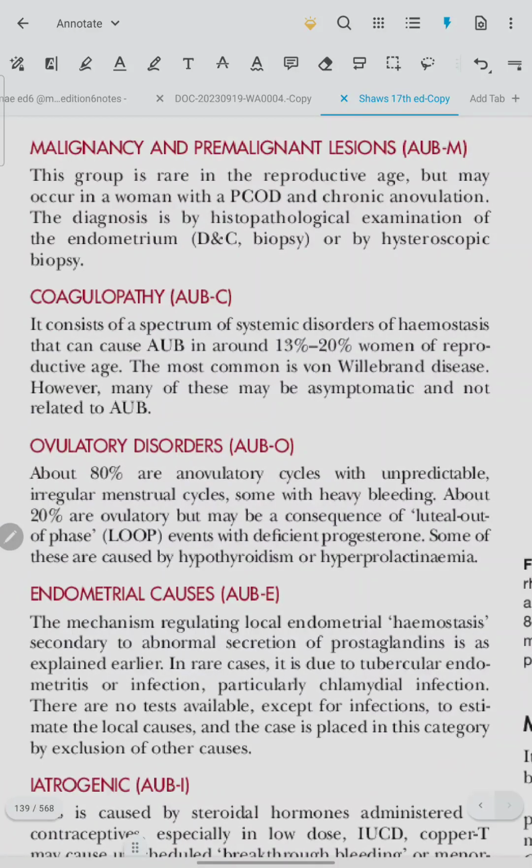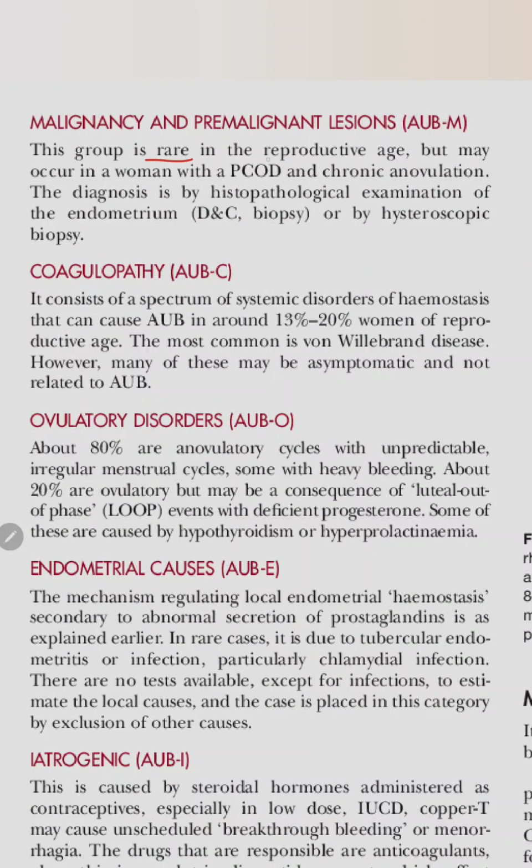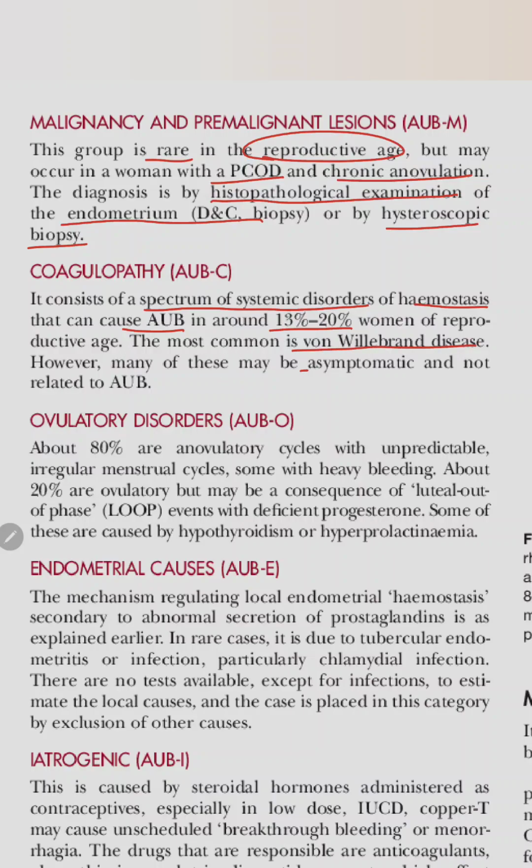Malignancy and pre-malignant lesion, AUB-M. This group is rare in reproductive age group but may occur in women with PCOD and chronic anovulation. The diagnosis is made by histopathological examination of the endometrium or by hysteroscopic biopsy. Coagulopathy, AUB-C. It consists of a spectrum of systemic disorders of hemostasis that can cause AUB in around 13 to 20% of women of reproductive age. The most common is von Willebrand disease. However, many of these may be asymptomatic and not related to AUB.